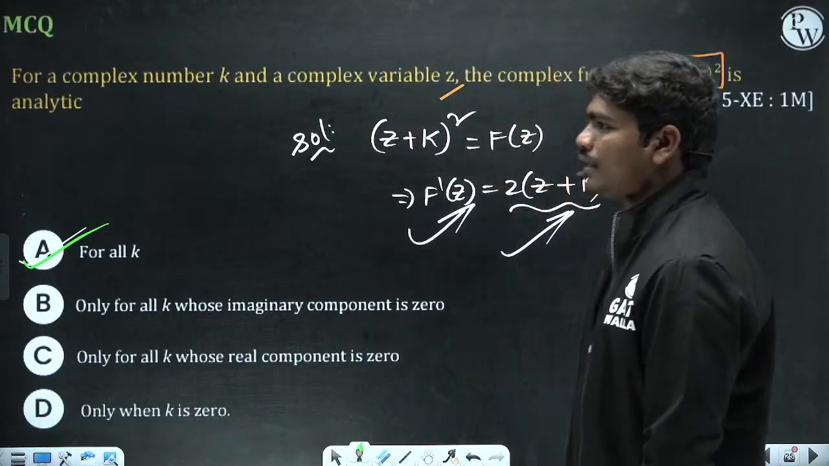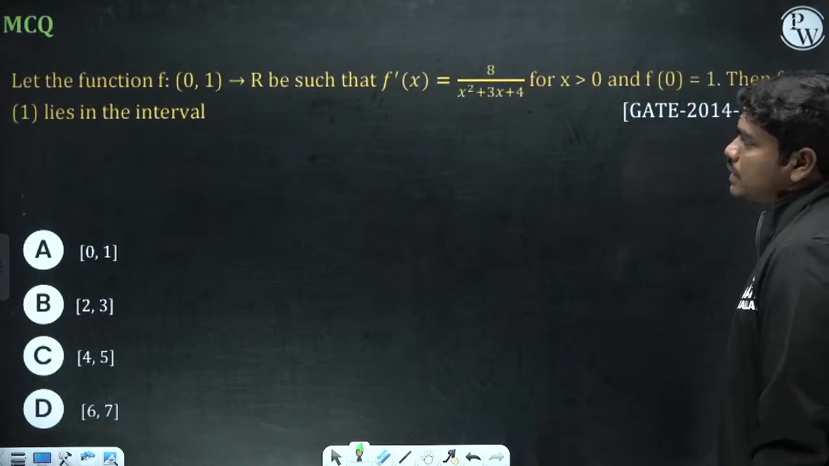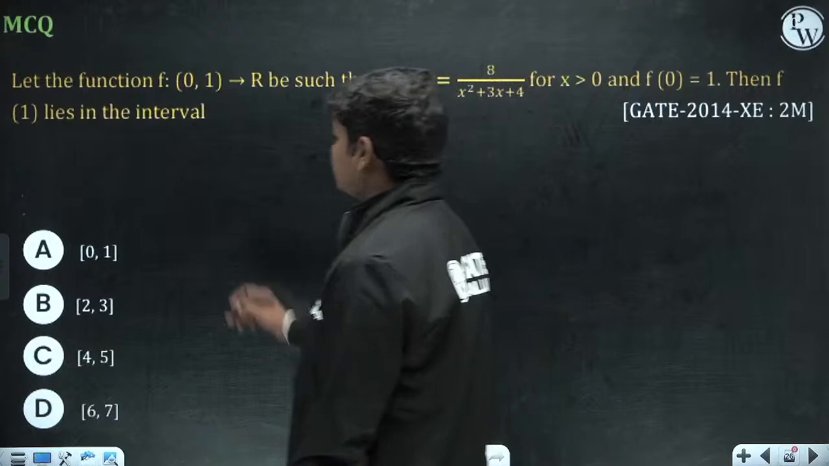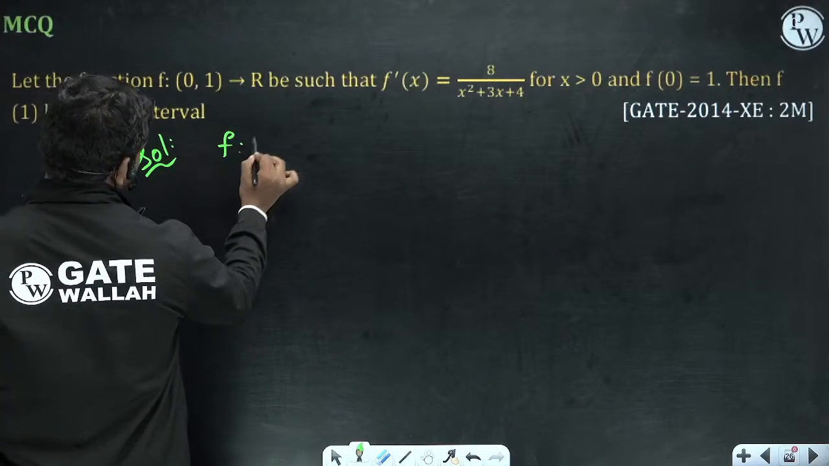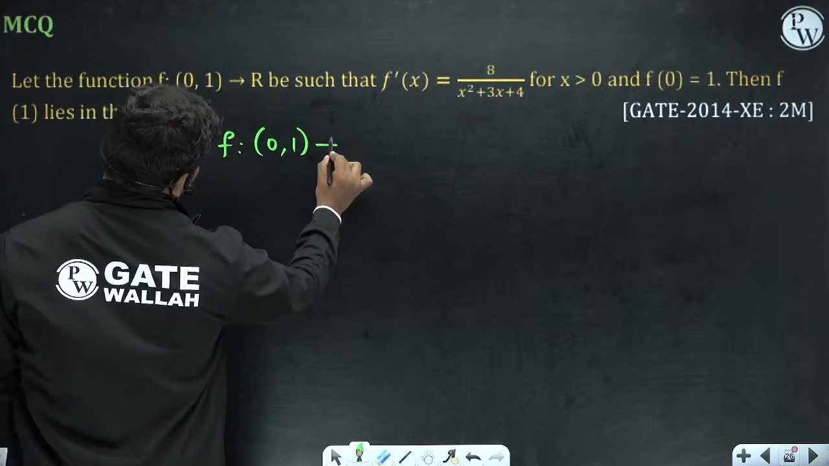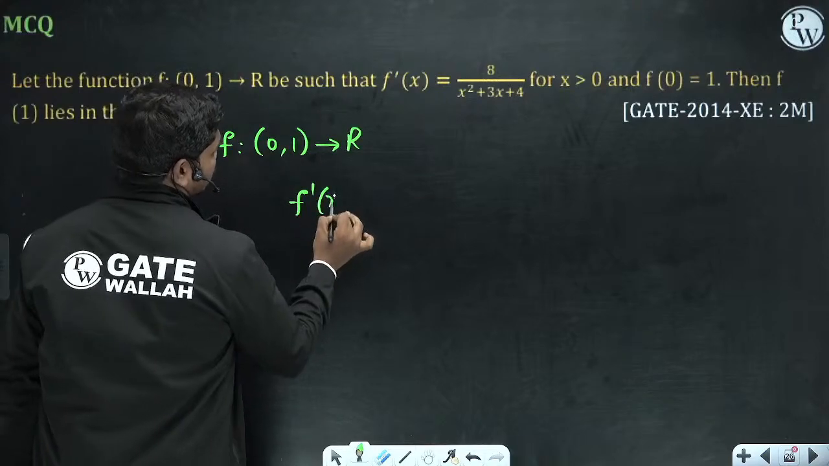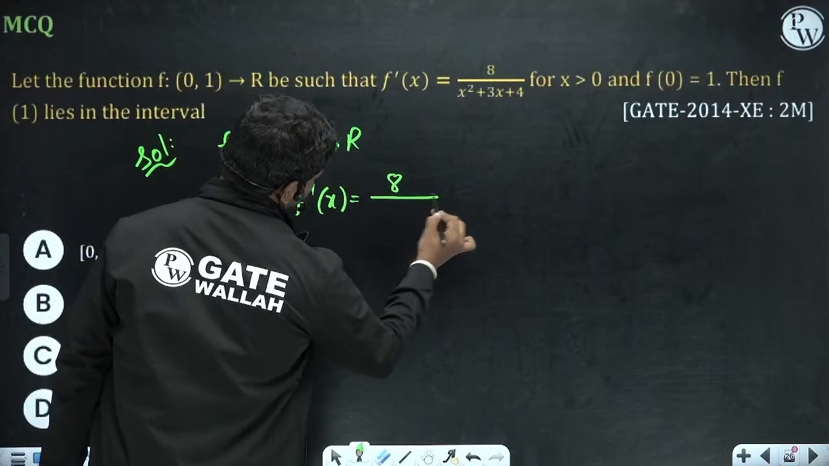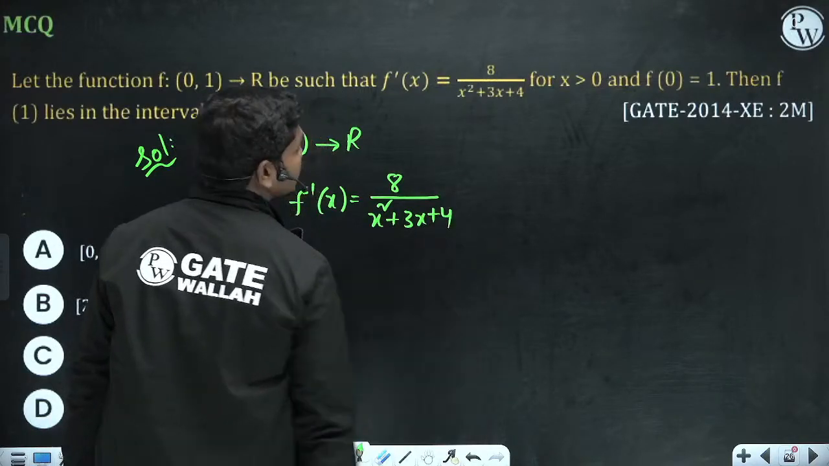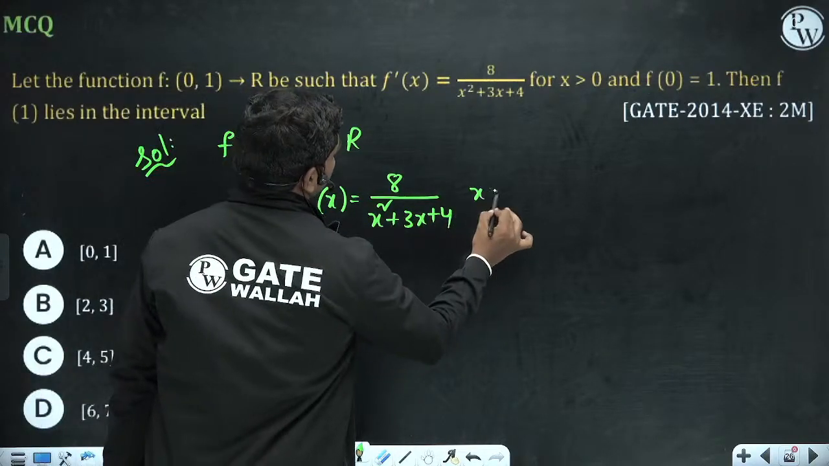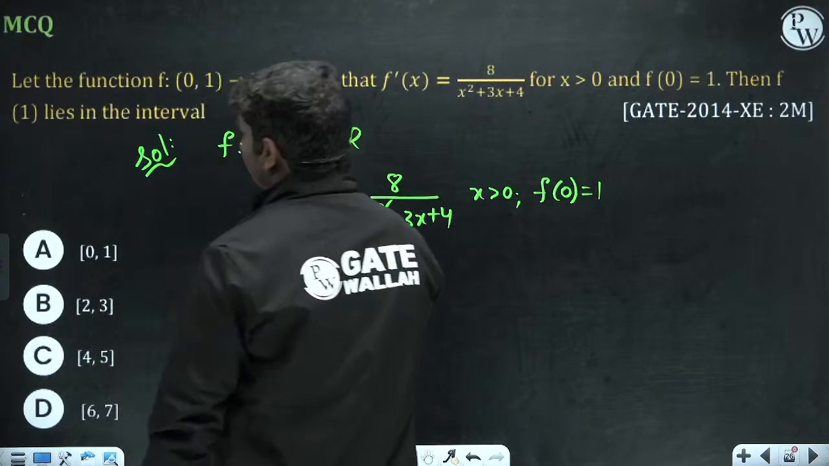Okay, fine. So let's go for the next question. This is a good question again. See here, let the function f from [0,1] to R be such that f dash of x is given by 8 by x square plus 3x plus 4 for all x greater than 0, and f of 0 is equal to 1. Then f of 1 lies in the interval.